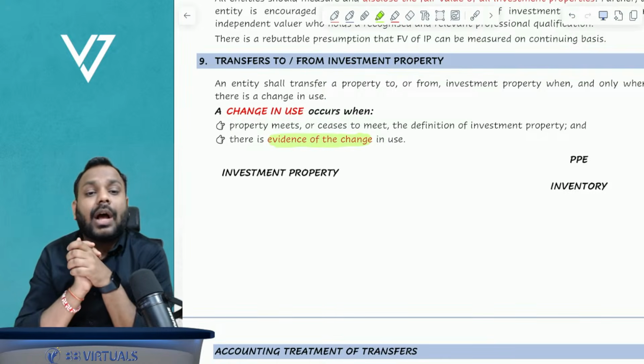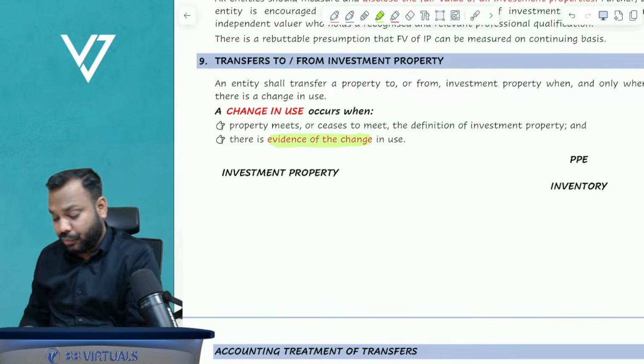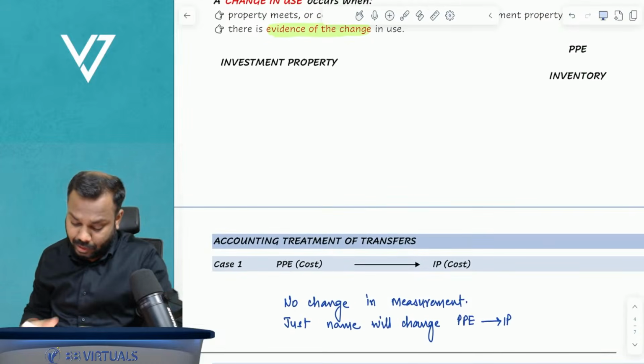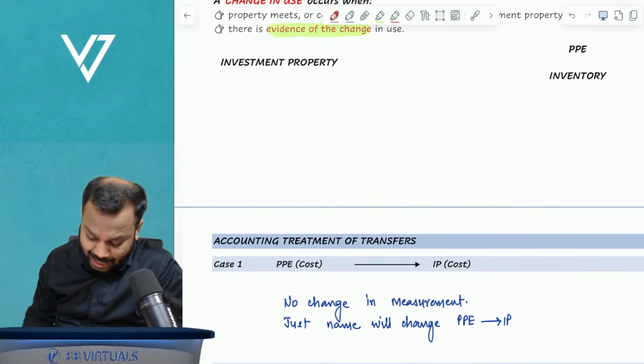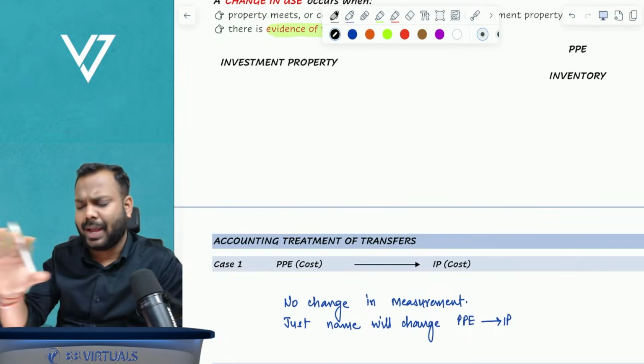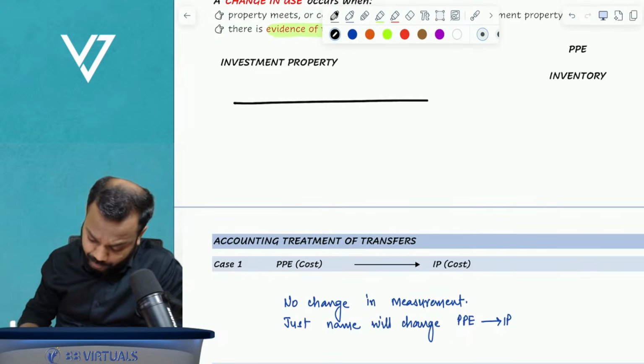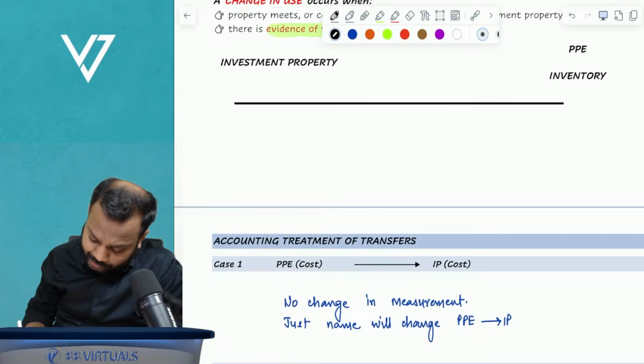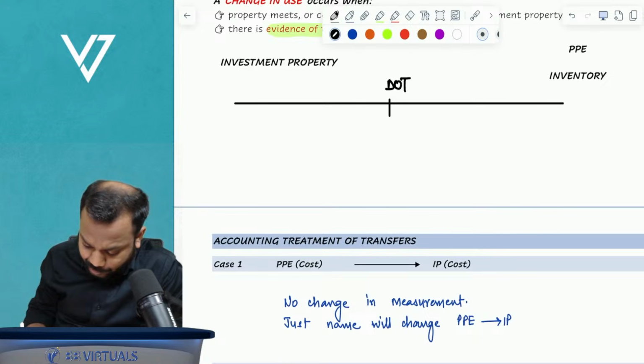Now comes the question, how to apply transfer accounting? For that, I am giving you a very simple rule. If you remember that rule, you will be able to apply it to any given scenario. Let's suppose this is the date of transfer.